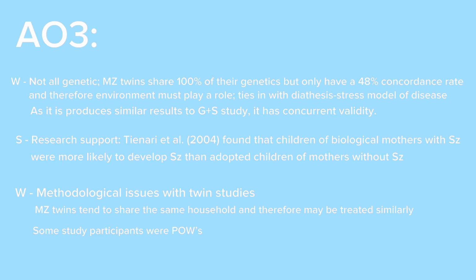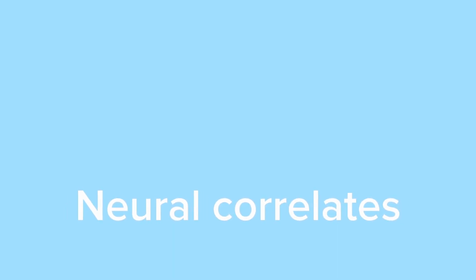These traumatic experiences in their environment may have led to schizophrenia, not necessarily genetics. The other explanation you need to know is the neural correlates explanation. Here's your AO1. So the AO1 is largely based around dopamine. Dopamine is a neurotransmitter in your brain. So there are two types of hypothesis you need to know.